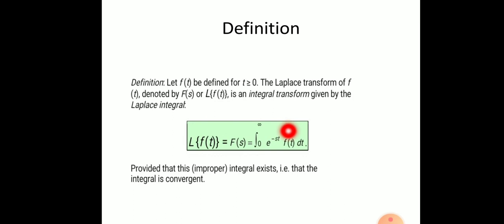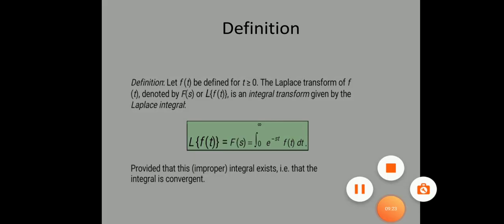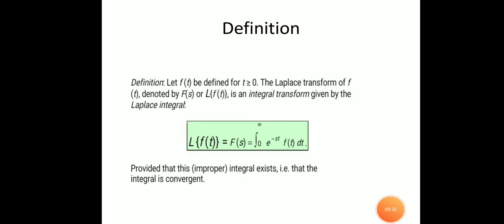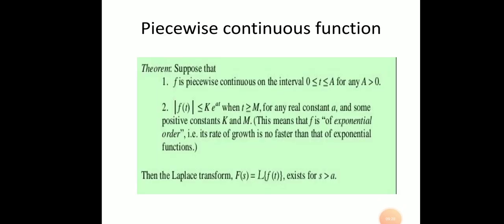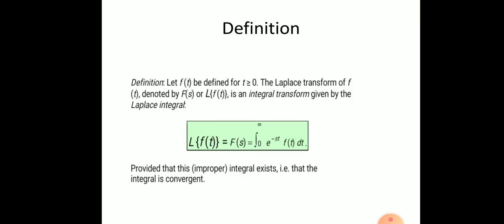Different continuous functions will have different transforms. It is also clear that the kernel of the Laplace transform is e to the power minus st.